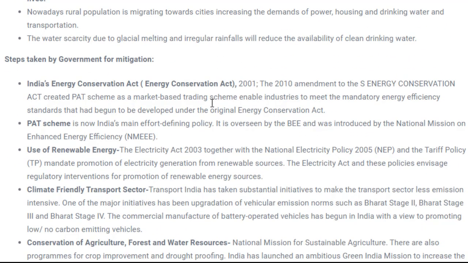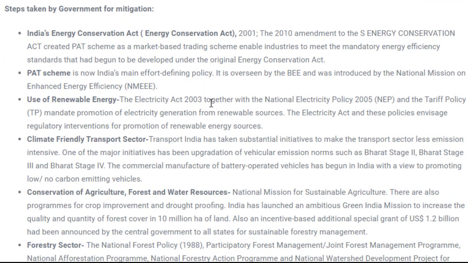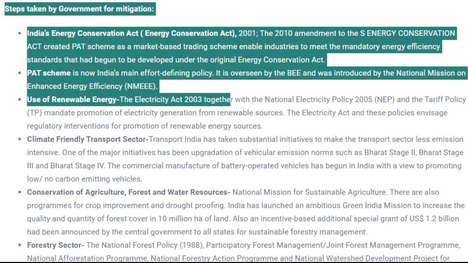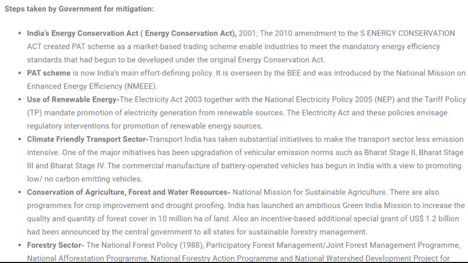Now the last thing we need to discuss is the steps taken by the government for mitigation of these issues of climate change. So what are these? Just a minute. The steps taken by the government for mitigation are, first, India's Energy Conservation Act.